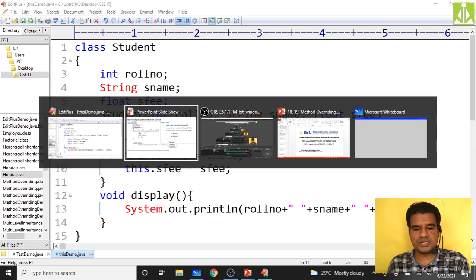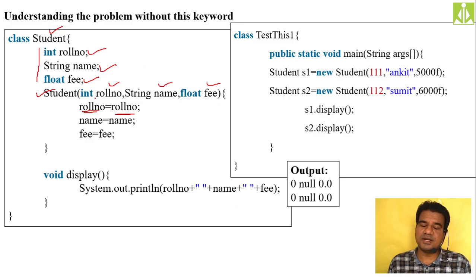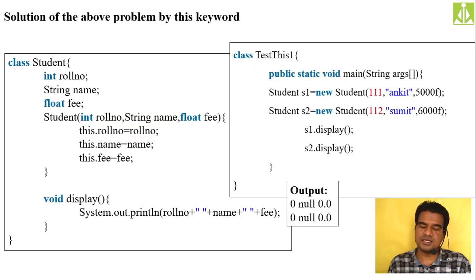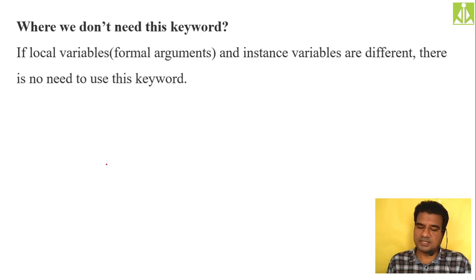Okay, so hopefully you understood this keyword in Java, the first usage. This is the problem I explained and this is the solution I did using this keyword. Here you can see I added this keyword so as to get the perfect, error-free output. Then the next one: we don't need this keyword if the instance variables and formal arguments have different names.